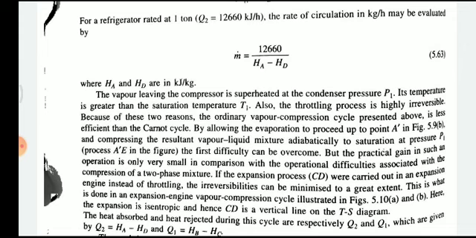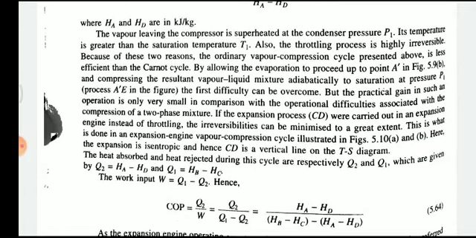By allowing the evaporation to proceed to point A in figure 5.9b and compressing the resulting vapor-liquid mixture adiabatically to saturation at pressure P1, the first difficulty can be overcome, but the practical gain in such an operation is very small, compared with the operational difficulties associated with the compression of a two-phase mixture.